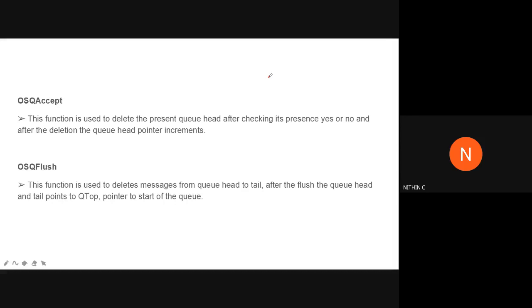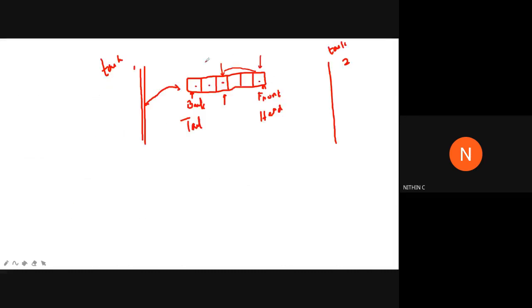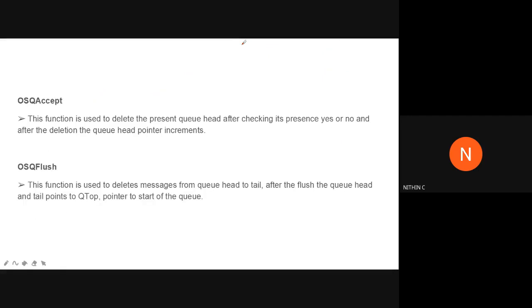Okay, fine. Then you have another function, that is osqueue_flush. You will be aware of that term. We will be reading the entire data present in this message queue, that is, reading all the data and deleting it. Deleting everything after performing the read operation is what we call flushing. So that is the function osqueue_flush. This function is used to delete messages from the queue head to tail.